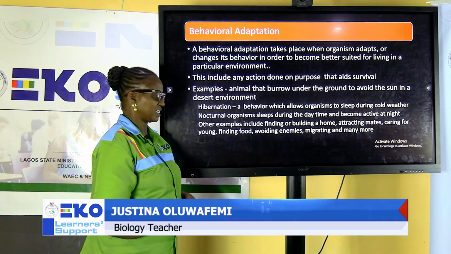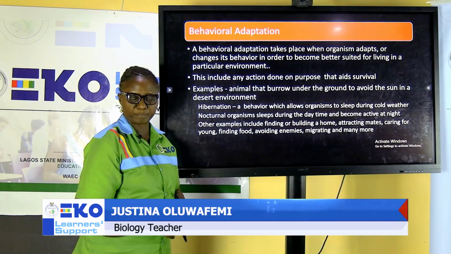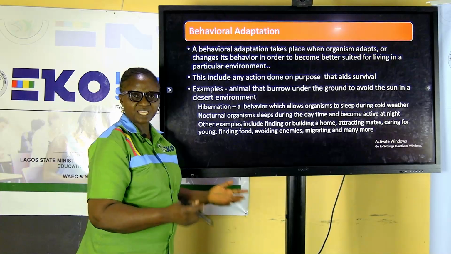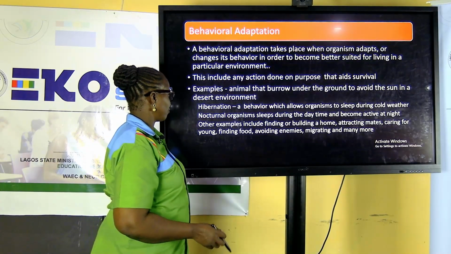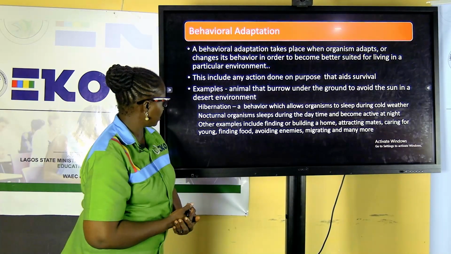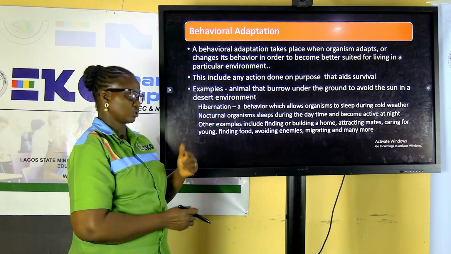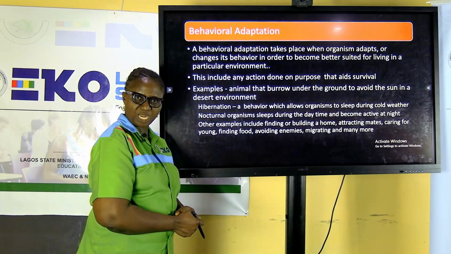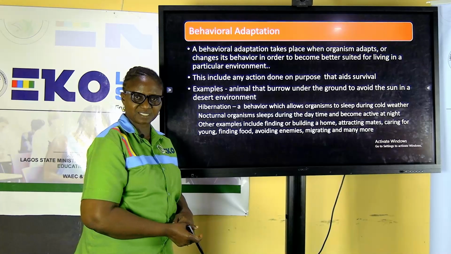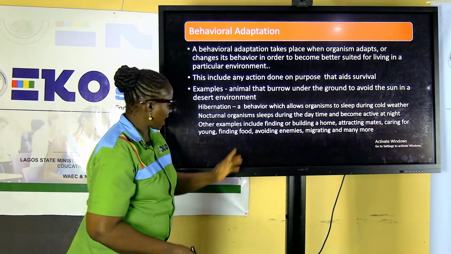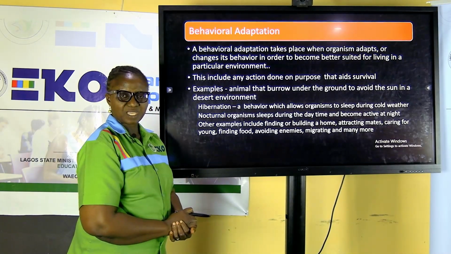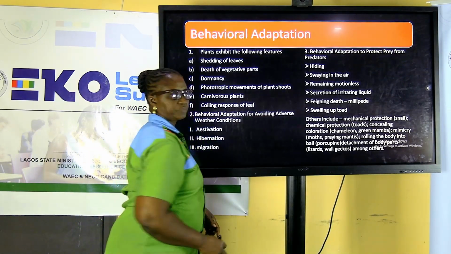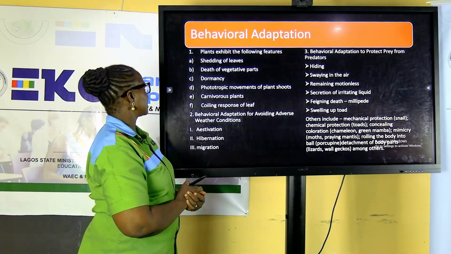A good example of this, we can talk about earthworm. Earthworm. It burrows into the soil. It lives there. It derives its food from there. The other one we mentioned, hibernation. Remember we mentioned hibernation, we defined earlier on. We have nocturnal organism. Can you still remember nocturnal? Organisms are very active at night. Daytime, they go to sleep. And a number of other things that we can use to describe how organisms adjust to prevailing situation.